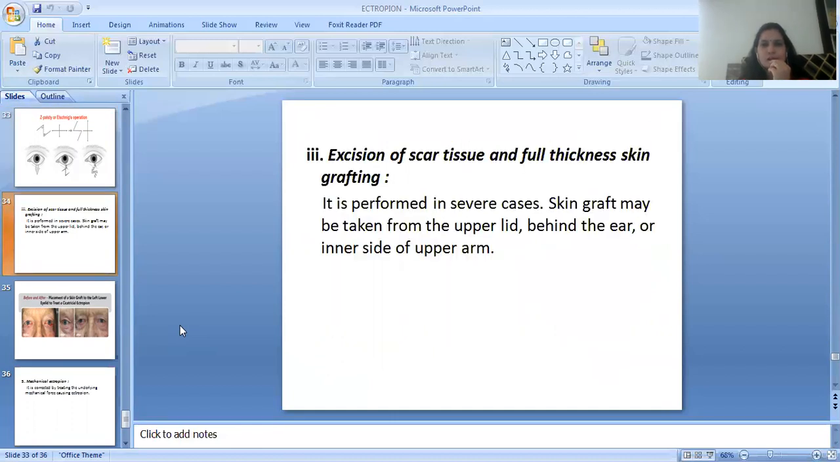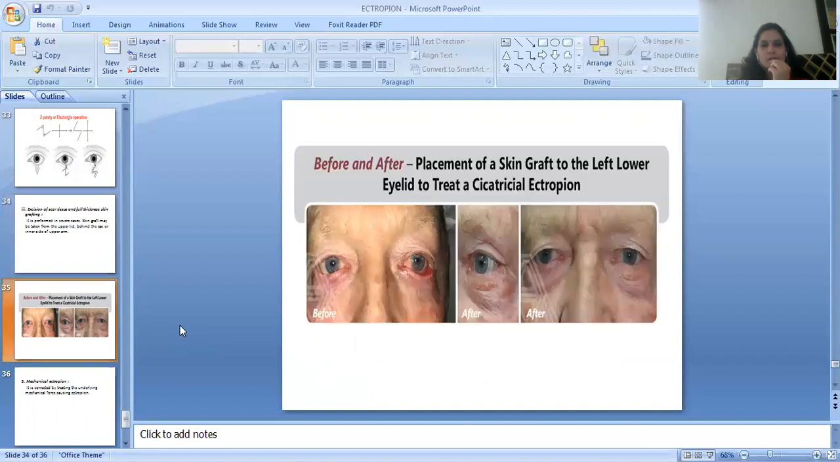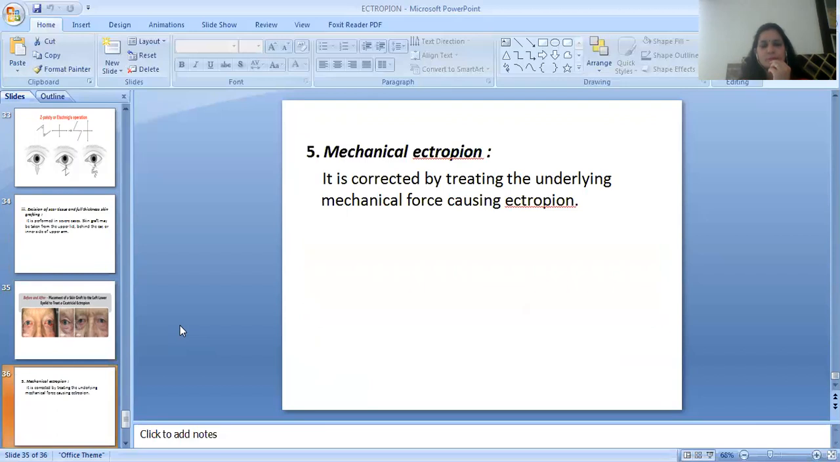Then excision of scar tissue and full thickness skin grafting. It is performed in severe cases. Skin graft may be taken from the lower lid, behind the ear or inner side of the upper arm. You can see the image of before and after placement of a skin graft to the left lower eyelid to treat a cicatricial ectropion. Then the treatment of mechanical ectropion, it is corrected by treating the underlying mechanical force causing ectropion.